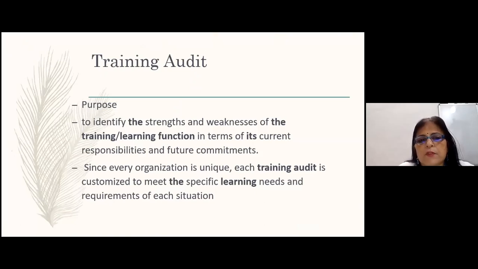Actually, again, you will see the likeness. You have so many models, and this is again a way. It is not necessary that you take a model only. You can do the training audit also, and basically all these models and the approach of auditing are doing the same thing. Some authors also do the learning audit, which they call the learning audit rather than the training audit. And its purpose is to identify the strengths and weaknesses of the training.